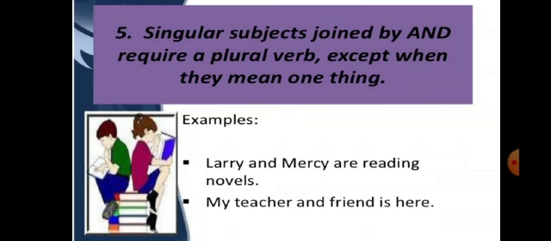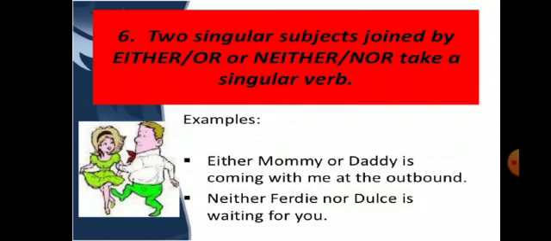Singular subjects joined by and require a plural verb, except when they mean one thing. Larry and Mercy are reading novels. Here they both are different, so we have put are. But when we say, my teacher and friend is, here they mean one thing, so we have put is.